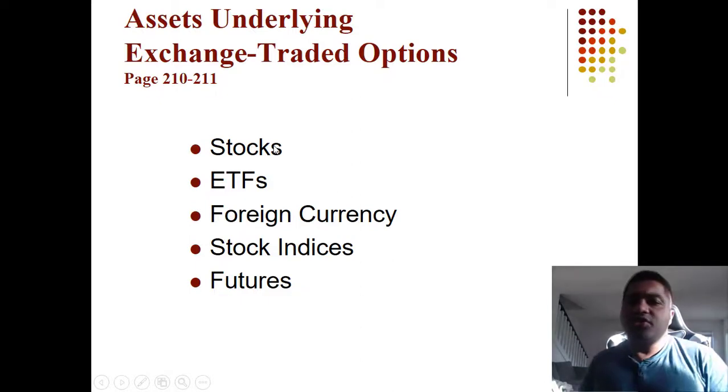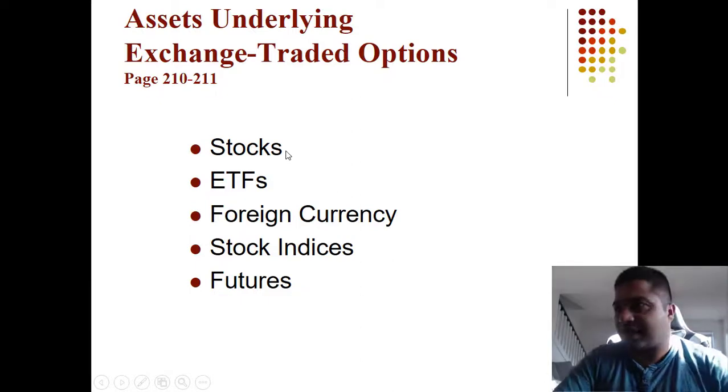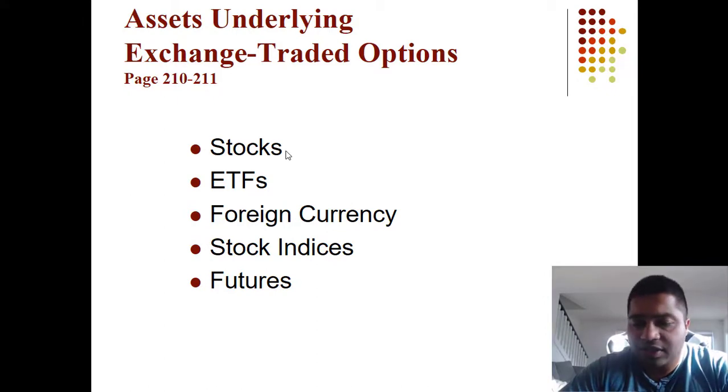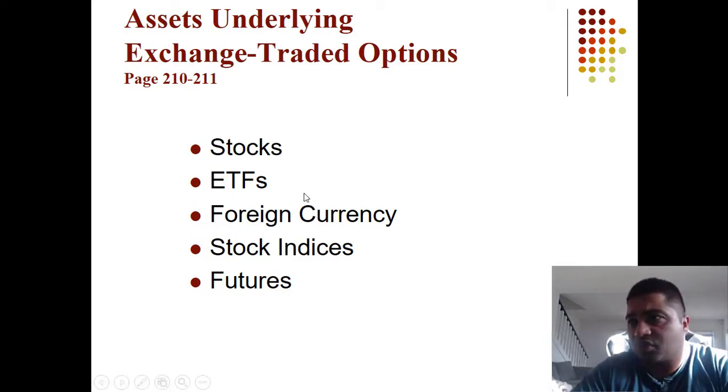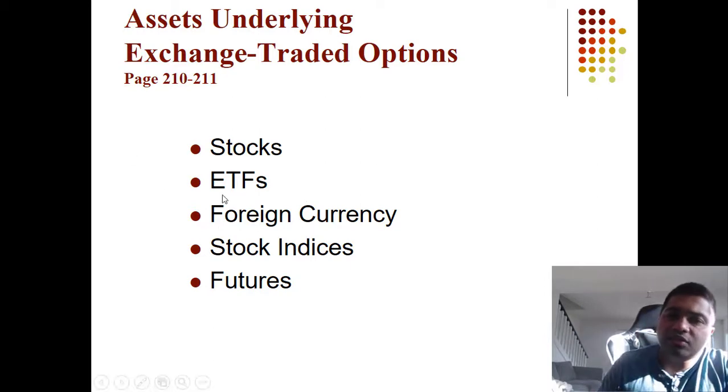So options can be on stocks. So we discussed Tesla and Intel. So these are stock options. So it depends on wherever the expiry of stock option happens. It can be on exchange traded funds. So exchange traded funds means mostly indexes. So if you see VOO, it's an exchange traded fund on S&P 500 by Vanguard. So you have call and put options on that too. You can have call options on foreign currencies, like call options on American dollars, call options on Canadian dollars, etc.